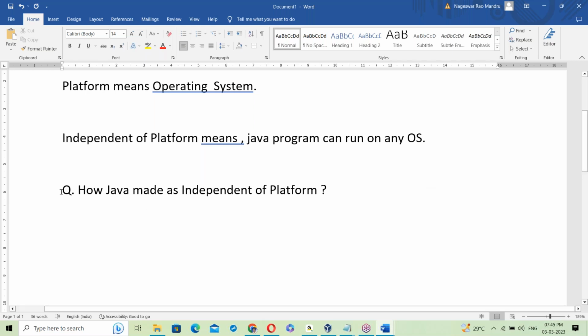Now the question is how Java made us independent of platform. To answer this, to understand it, you must have knowledge of the exe file and the dot class file.